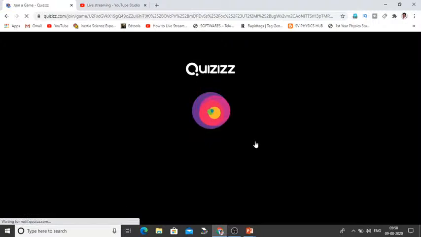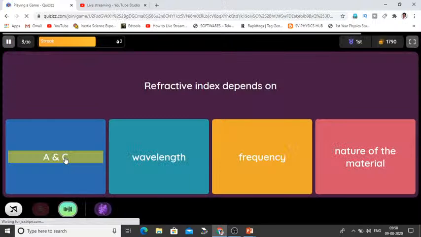So you can play along with me. Question. Refractive index depends on. Option 1, actually it is shuffled. Option 2. You have to see that.